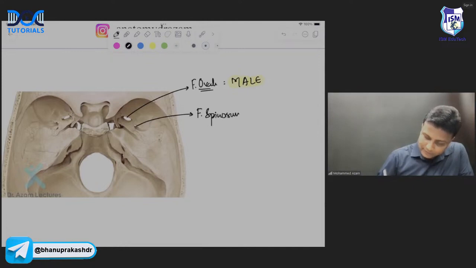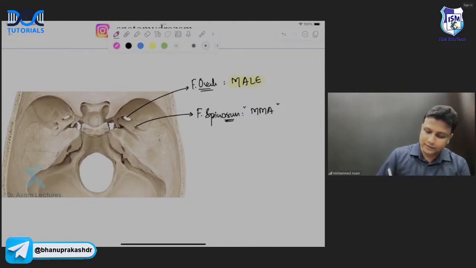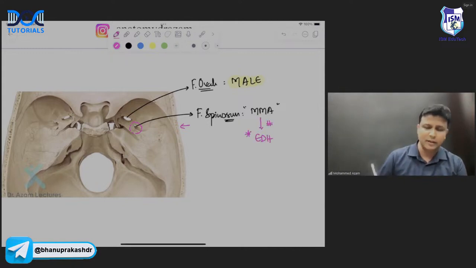There will be foramen spinosum here. And from the foramen spinosum, there is one important artery passing from here, the middle meningeal artery. That is important. Now why am I teaching you this? Because if there is a hit in this region, this bone will be fractured and the artery passing from here, the middle meningeal artery, will be ruptured, leading to epidural hemorrhage. Very, very important, sir.